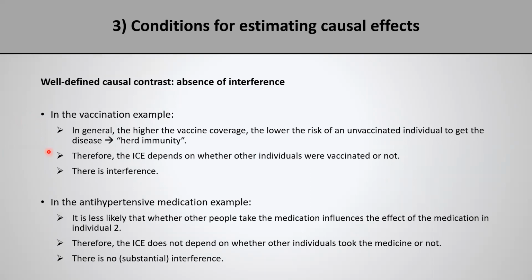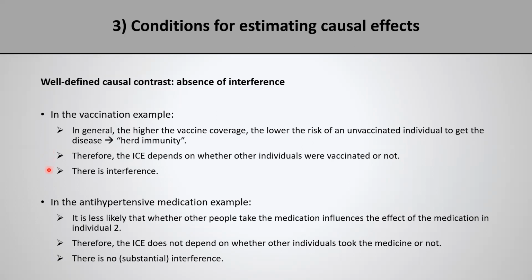In our example, if we were to apply intervention 1, where only the target individual receives the vaccine, the effect of vaccinating that individual on that individual will be much, much bigger than in the situation where everyone else in the population is vaccinated and then I vaccinate that individual, due to herd immunity. So there is interference.